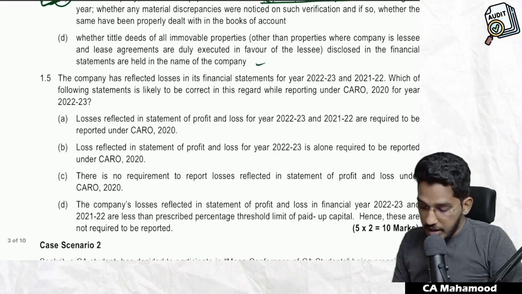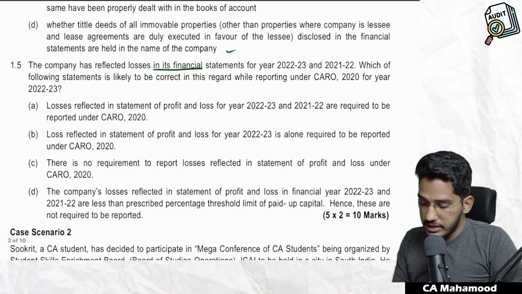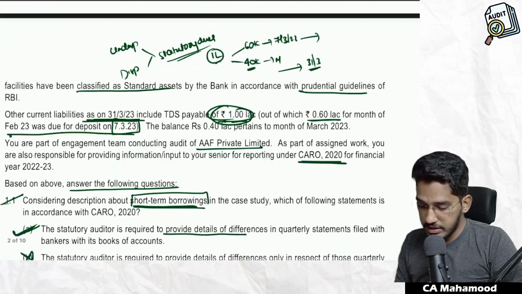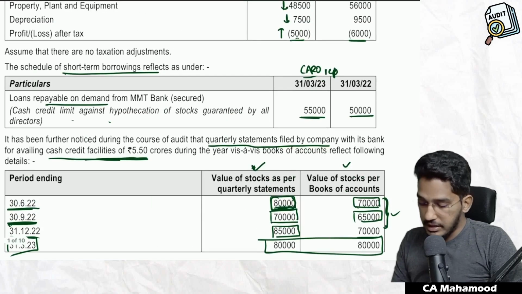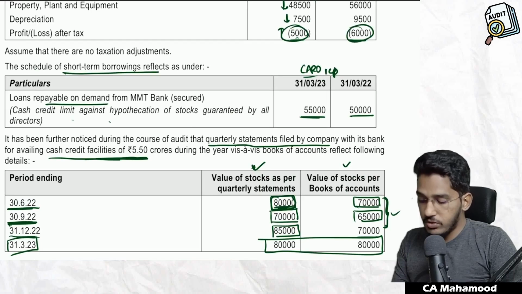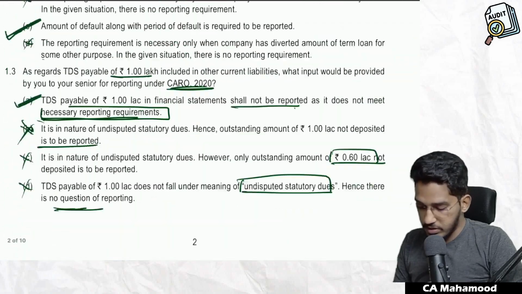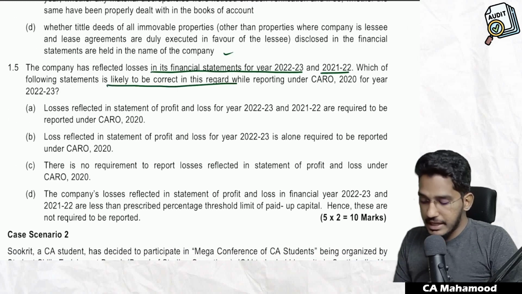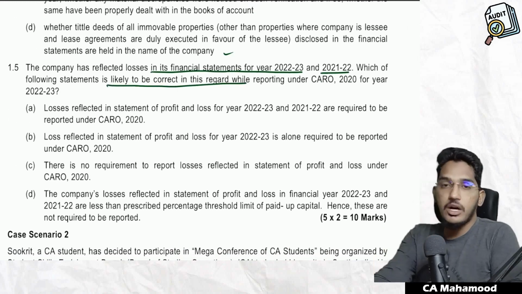Next one. The company has reflected losses in its financial statements for the year 2022, that is current year, and previous year. If you see the extract of the financial statements, once again, the company has made losses. In the current year also it has made loss. In the previous year also it has made the loss. Next, what is the question actually? Let us see. Which of the following statements is likely to be correct in this regard while reporting under CARO 2020?